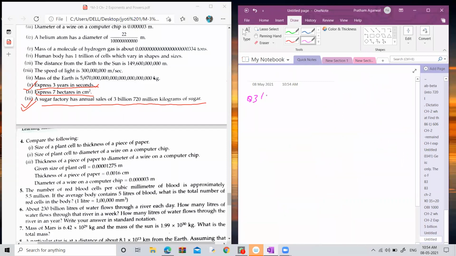Question number 3, 11th part. Express 7 hectares in centimeter square.